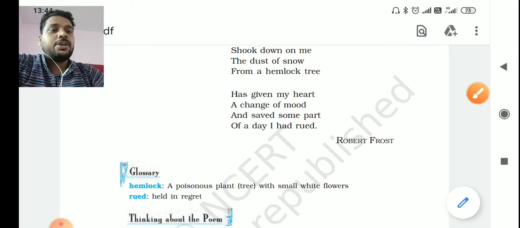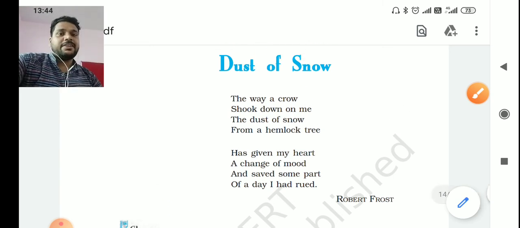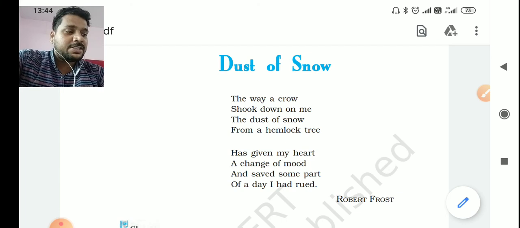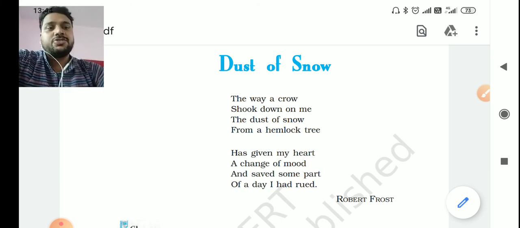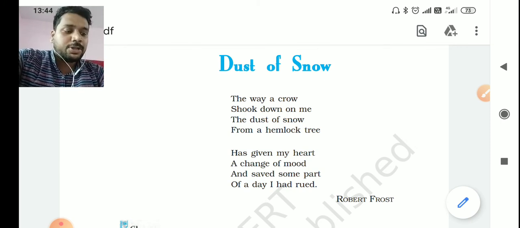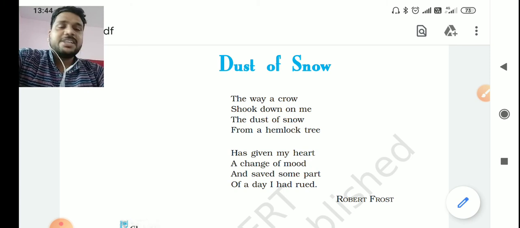So talking about the literary devices used in this particular poem, there were three. I am repeating it once again. One was enjambment. What is enjambment? When the same sentence is continued without any punctuation, so the whole poem is narrated in a single sentence. Then the second was assonance, where the vowel sound was repeating. If you see, shook down on me, in the second line, assonance was there, and alliteration in stanza 2.